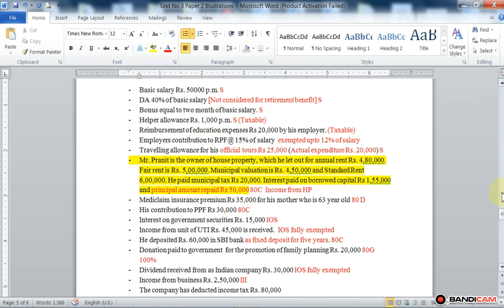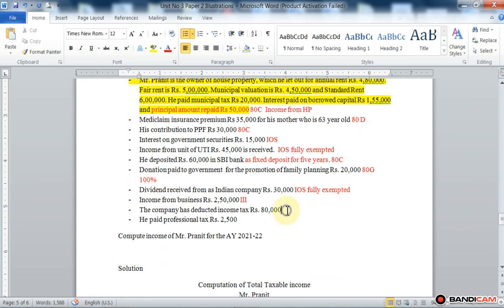Then the company has deducted income tax of rupees 80,000 from the salary of Mr. Pranit. So it is TDS, and TDS should be taken into consideration while we compute the tax liability. Here we can't compute the tax liability of Pranit; we compute only the taxable income.